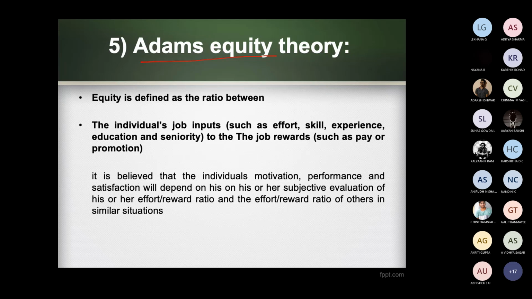It is a ratio between job inputs, whether he is showing his effort properly, whether he is giving his full experience, whether he has seniority, whether his skills are proper or not, and the job reward, such as pay or promotion. When he is giving 100% effort to the company, he is giving 100% result to the company, and from his experience the company is always gaining good profit. Always see to it that whatever person is working in your company, if he is giving 100% effort and showing his 100% skills, you pay him in such a way that he is very happy with the pay he is getting. That is known as equity. An equal ratio should be maintained.